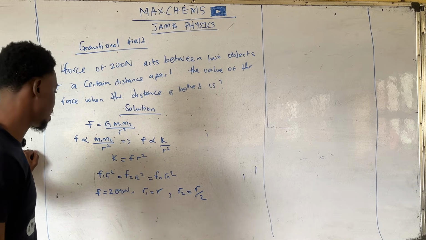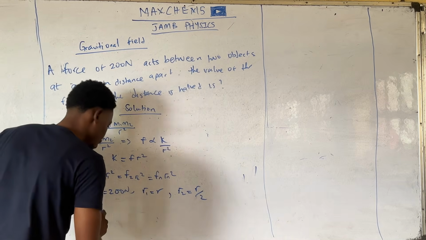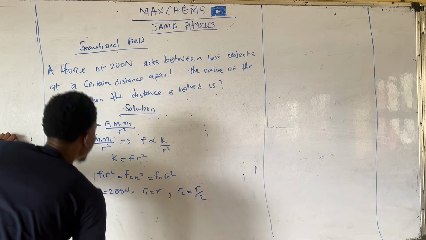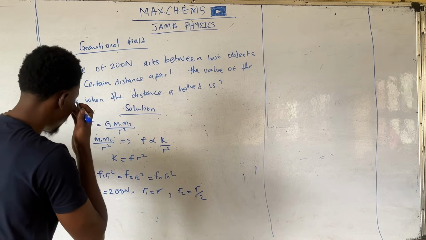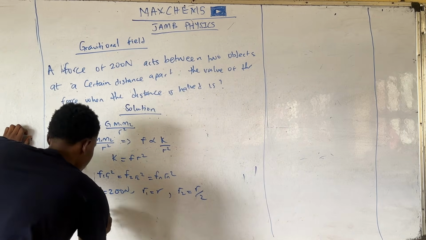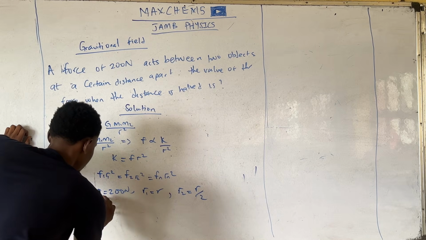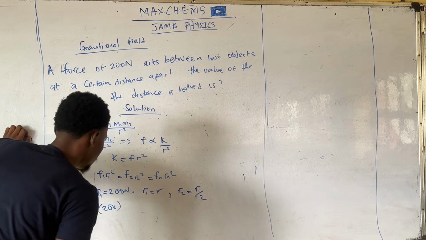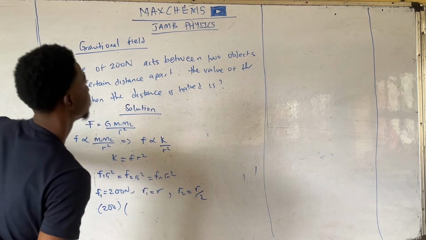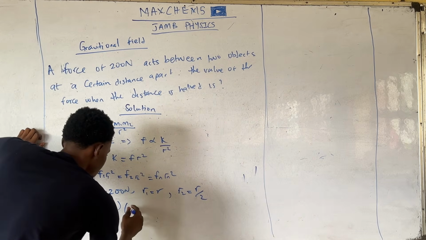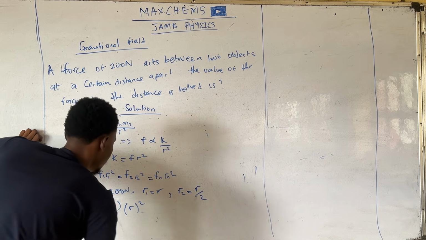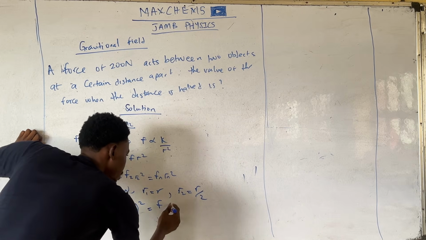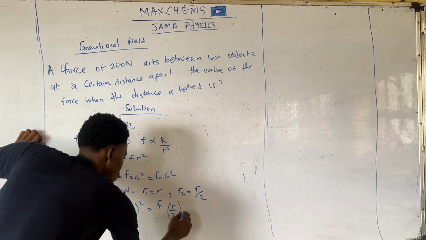Next, we can substitute in our values. Having F1, so we are looking for F2, basically. So F1, we already have that to be 200. R1, we have that to be given as just R, so R squared. F2 is what we are looking for, and R2 is R over 2 squared.